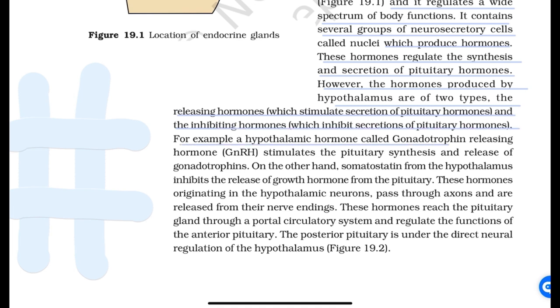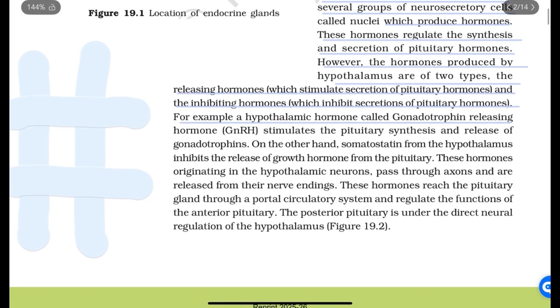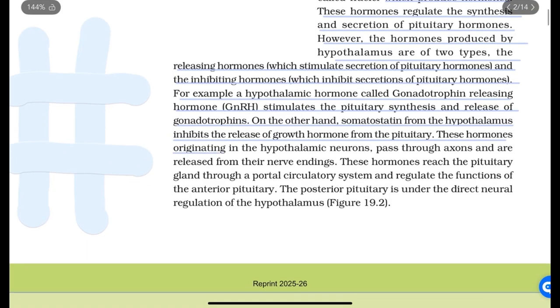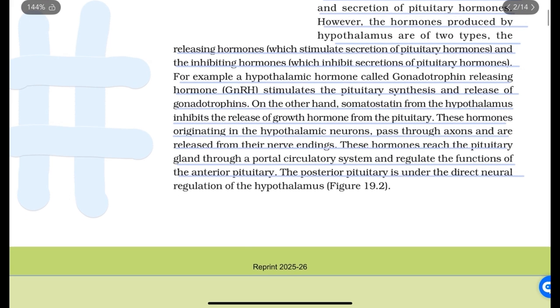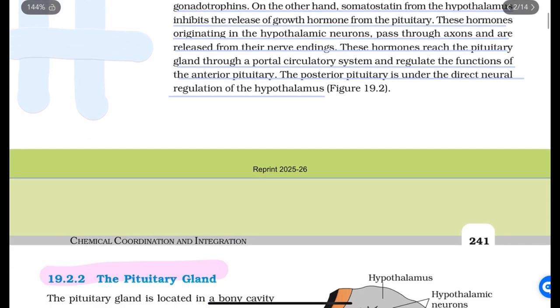For example, the hypothalamic hormone called gonadotropin releasing hormone, GnRH, stimulates the pituitary synthesis and release of gonadotrophins. On the other hand, somatostatin from the hypothalamus inhibits the release of growth hormone from the pituitary. These hormones originating in the hypothalamic neurons pass through axons and are released from the nerve endings. These hormones reach the pituitary gland through the portal circulatory system and regulate the functions of the anterior pituitary. The posterior pituitary is under the direct neural regulation of the hypothalamus.